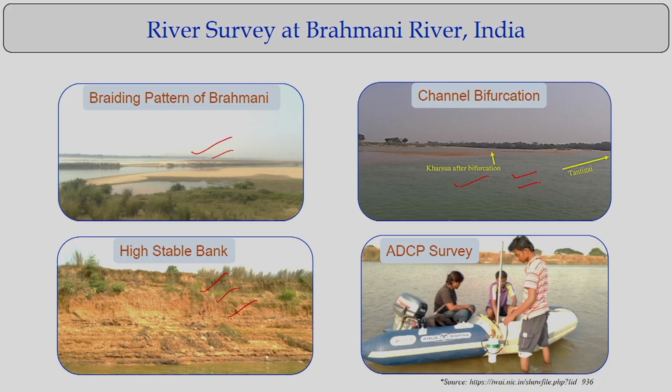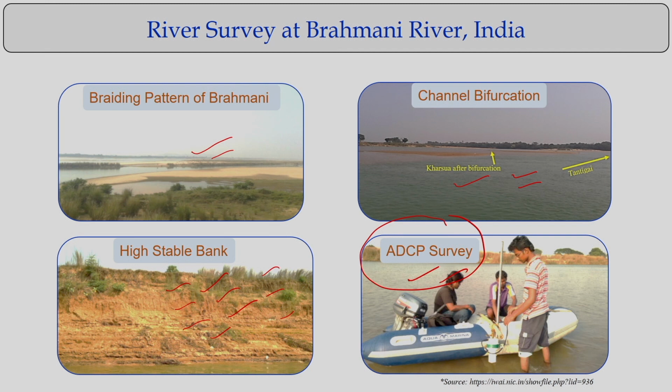Not only that, you try to understand what type of stratification is there, and whether vegetation is present. If vegetation is present, whether the strength of the soil is increased or decreased. All these things we try to understand when we do a field visit, take photographs and analyze at a very preliminary level. And we can go for measuring velocity distributions, discharge and sediment concentrations, with equipment like acoustic Doppler current profilers.